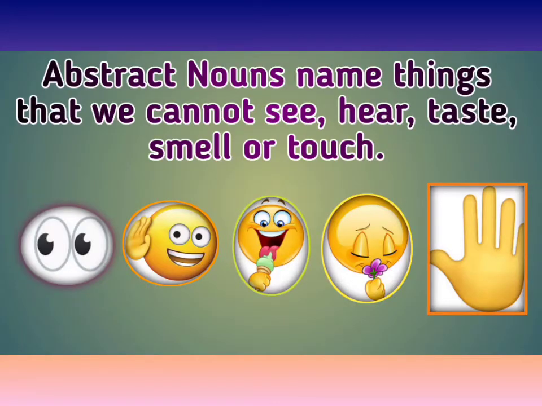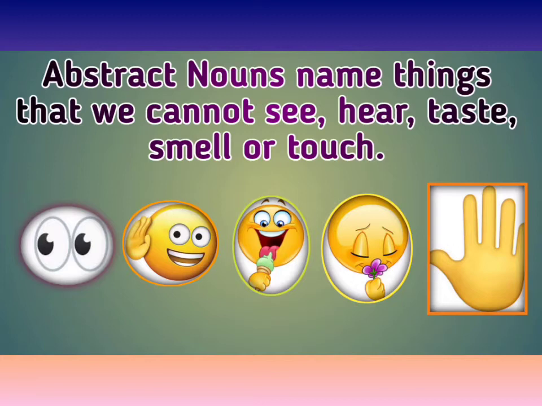Now tell me, students, what is abstract noun? Abstract nouns name things that we cannot see, hear, taste, smell, or touch. Repeat it after me. Abstract nouns name things that we cannot see, hear, taste, smell, or touch.